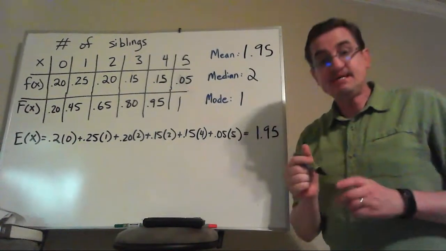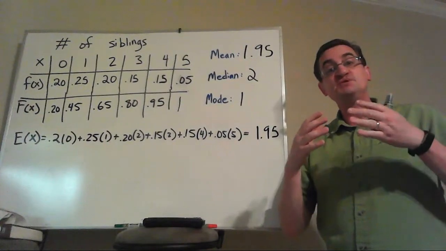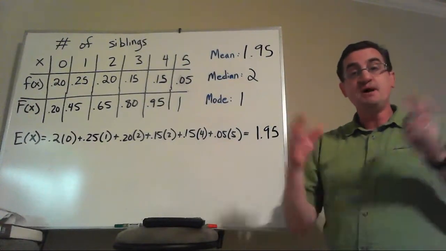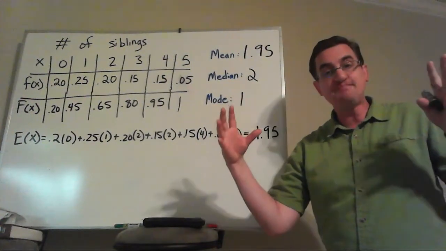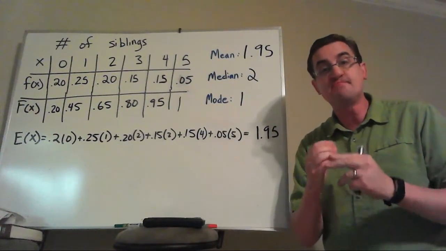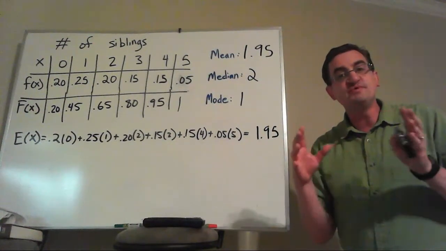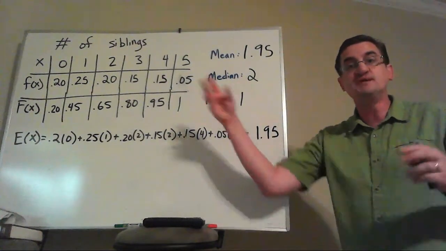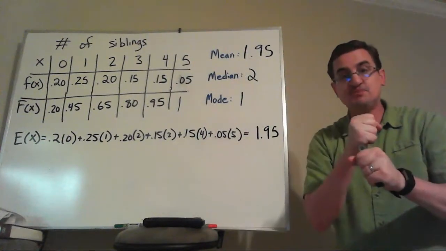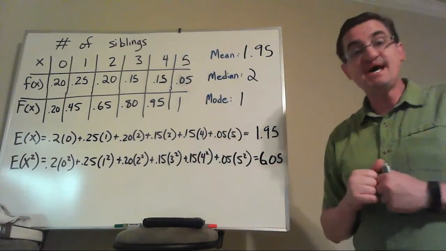That expected value of x has a name. Sometimes it's called the first moment. The idea of a moment is you're collapsing the whole data set down to one particular thing, one instance, one number. And this 1.95 can be thought of like the center of gravity for something. So if you wanted to take a big thing and collapse it to one moment, you'd think about center of gravity.